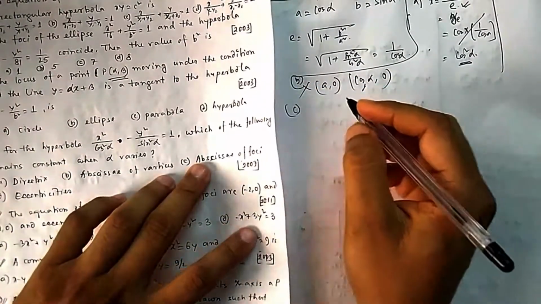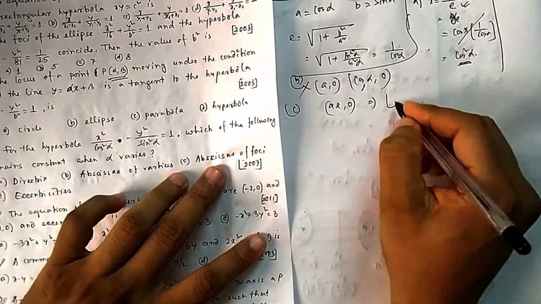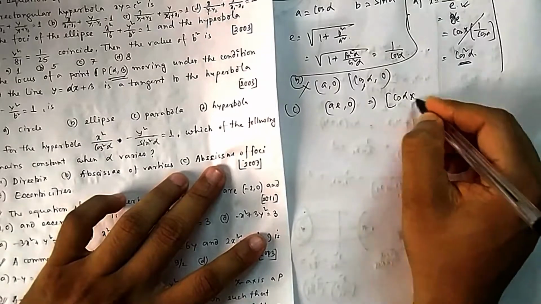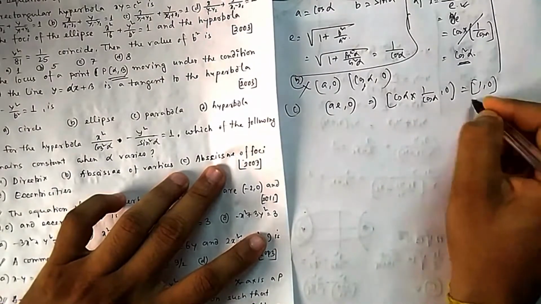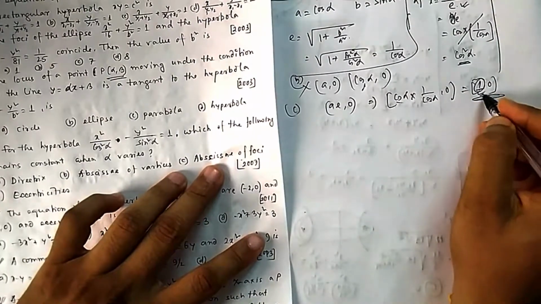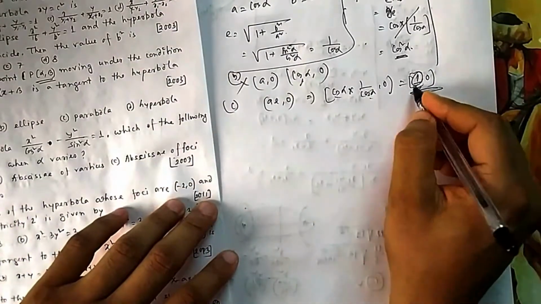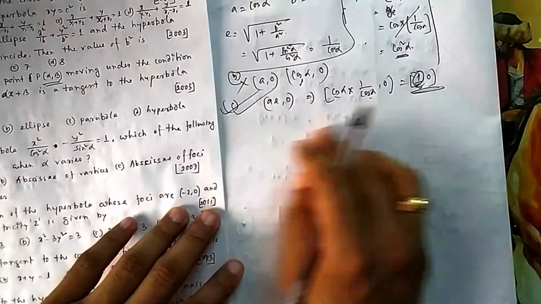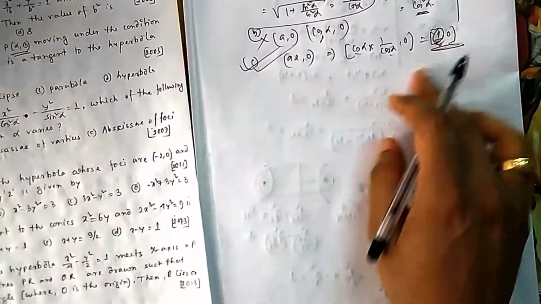C, abscissa of the foci. Foci was ae comma 0. So if you do it, ae is your cos alpha into e, which is 1 by cos alpha, comma 0. So this is 1 comma 0. Okay, this remains fixed. If you change alpha also, it is always fixed for whatever value, because it is coming 1, 0, it will not change. You can take any value of cos alpha, ultimately it will cancel out. So this is your answer. C, it is remaining fixed. You can see it is not depending upon the value of alpha. So it is option C.